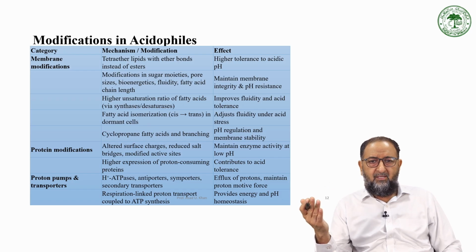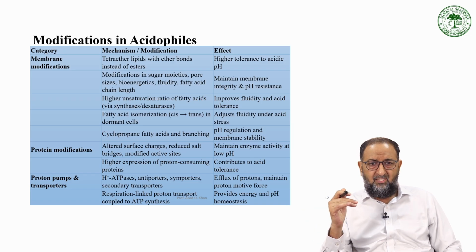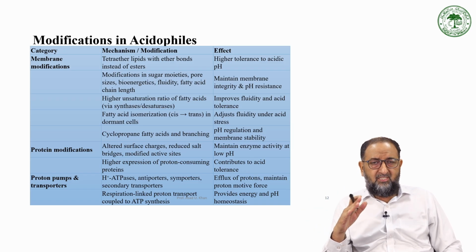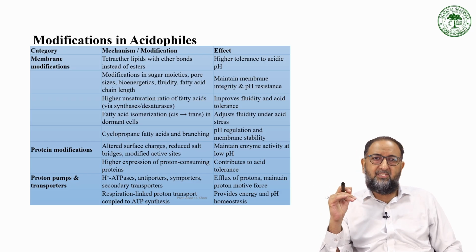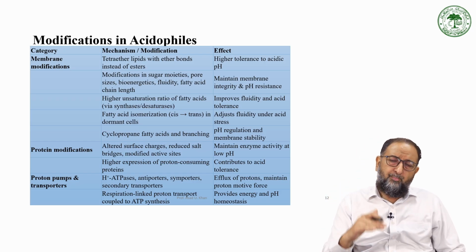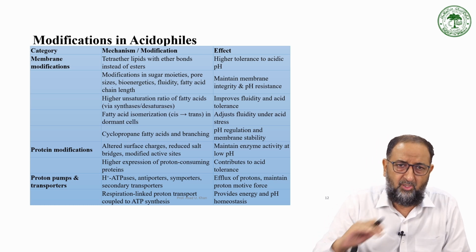Similarly, fatty acid isomerization takes place from cis to trans in the case of acidophiles. This property adjusts the fluidity under the acid stress. So at the low pH condition, the acidic condition, these cells will survive because of these modifications, right?